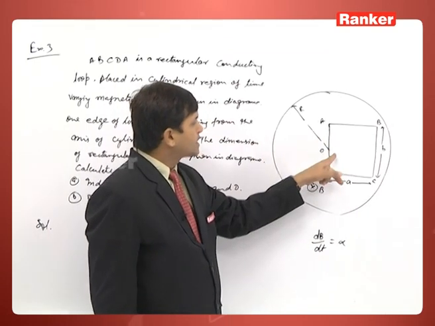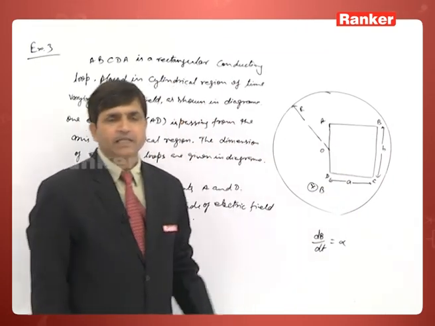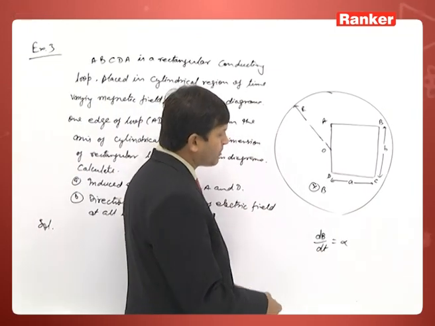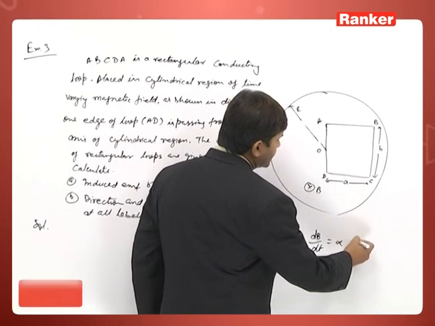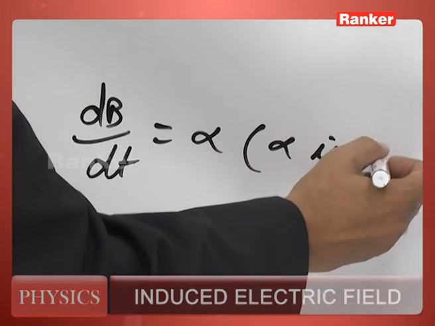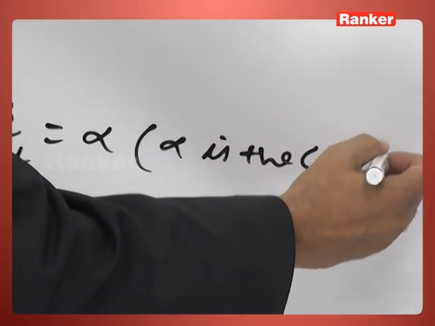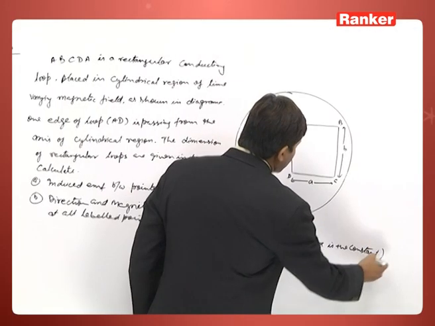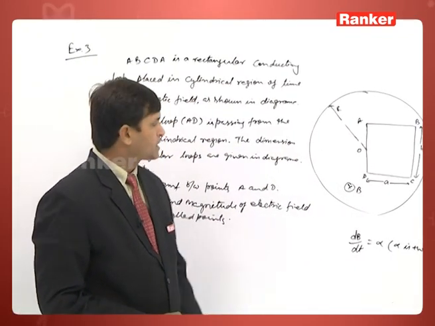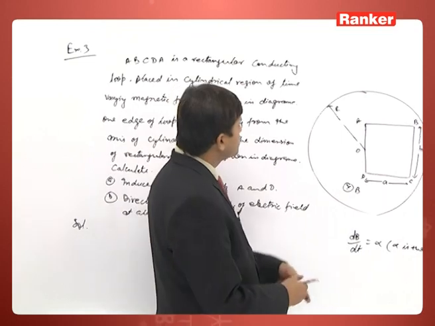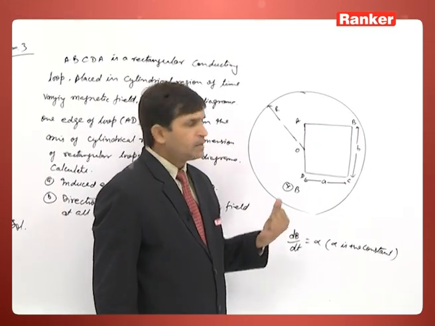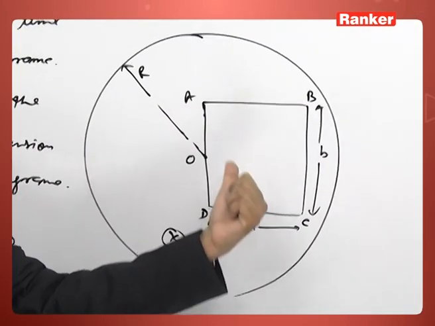So, first of all, the cylindrical region of time varying magnetic field. dB by dt is given as alpha, and that alpha we can take as a positive constant. So, when alpha is given as a positive constant, see how to calculate. Due to the cylindrical region of time varying magnetic field, the electric field will be